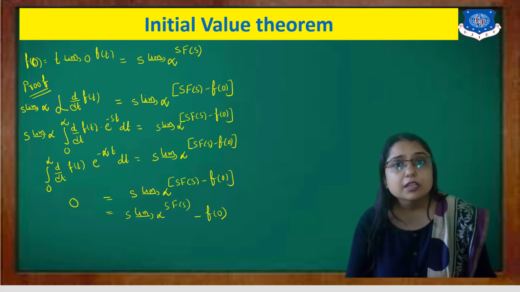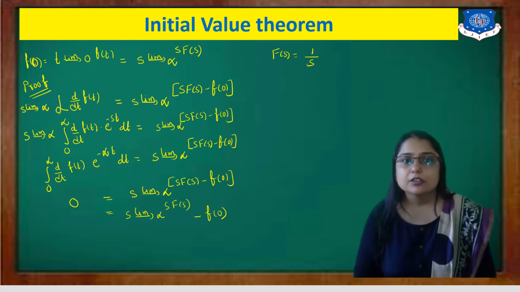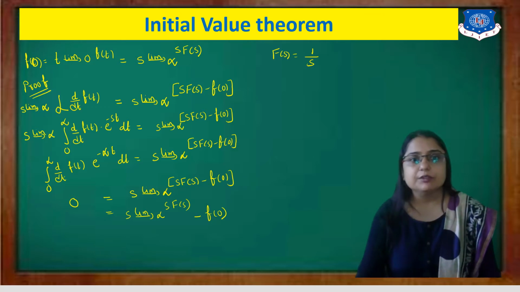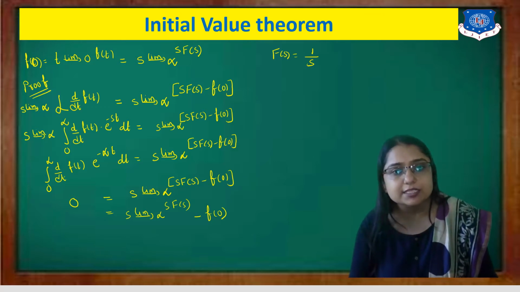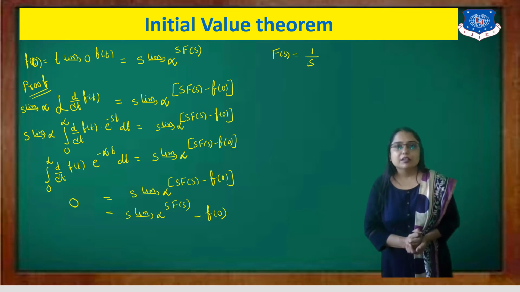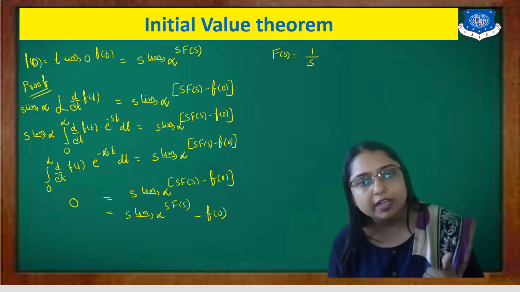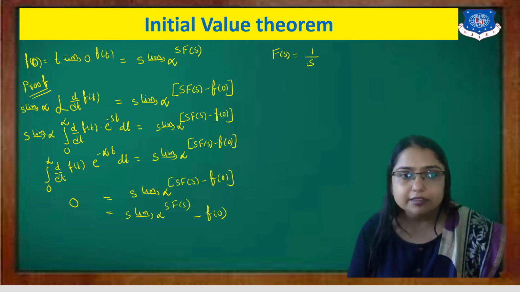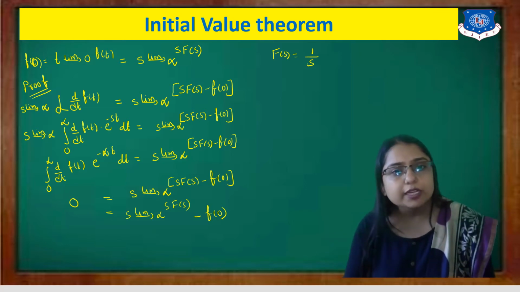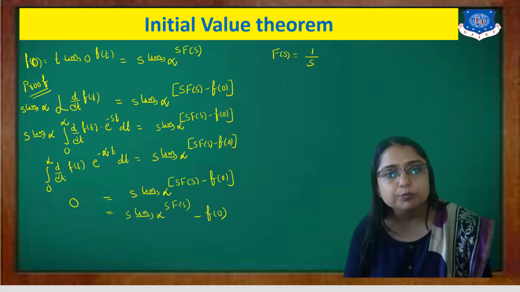For example, if F of s equals 1 upon s, then the s will cancel and your answer will become 1. But if you put s equal to infinite directly, your answer is infinite, and that's not true. So whenever you have s multiplied with F of s, you cannot put the limit directly.